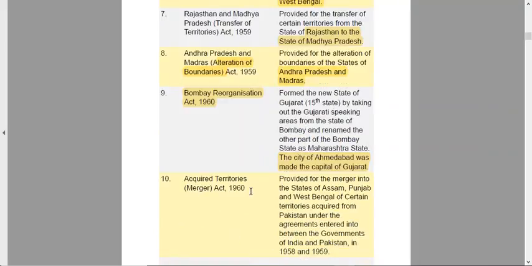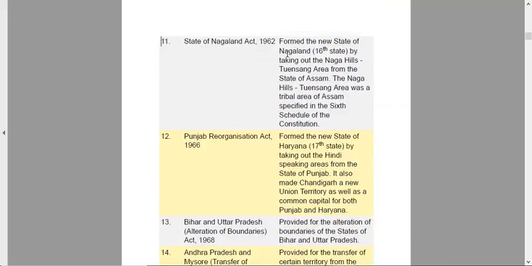The Acquired Territory Merger Act provides for the merger of certain territory acquired from Pakistan into the states of Assam, Punjab, and West Bengal. We had an agreement with Pakistan, and certain of the acquired territories were taken into India under this act. The state of Nagaland was formed as the 16th state, by taking out the Naga Hills Tuensang area from the